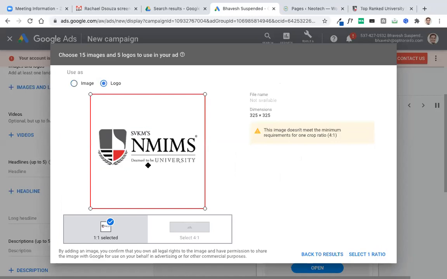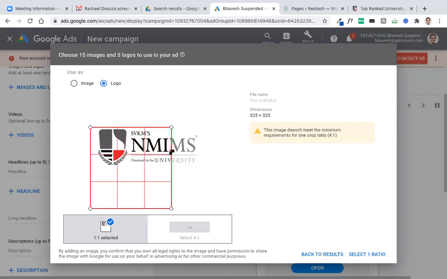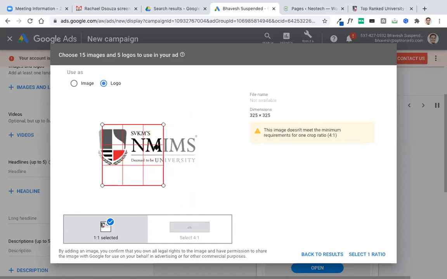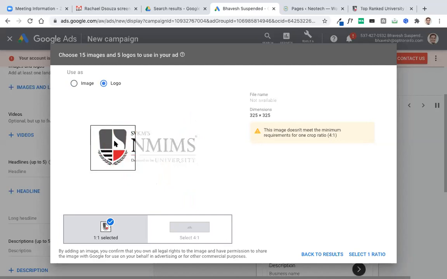Now again, when you do this for a logo, you will need a square logo and you may also need a rectangular logo. Now a rectangular logo is not available, so we may have to upload a rectangular logo also. Or we can use this much for our square logo. Again, this is not square, so we may also have to create a logo for this.